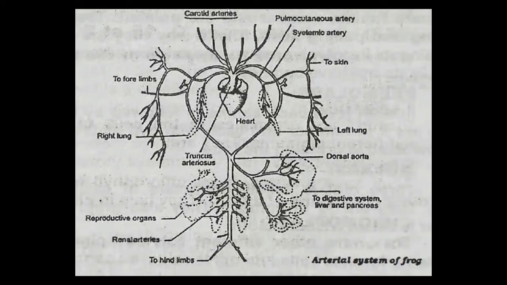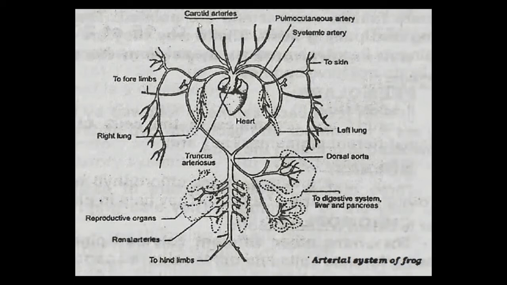See my cursor. Carotid arteries, see, they are arising from the truncus arteriosus, and they are further divided into many branches.